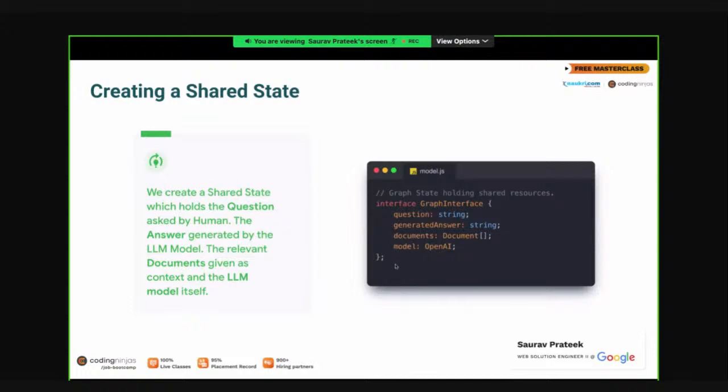Remember, in the vector store, we are storing our knowledge base, whatever knowledge base we have for software engineering and coding interviews. We will retrieve that from the vector store and store it in the documents because we have to give that to the LLM model. And this is the model. This will be shared across all the nodes. This is an OpenAI LLM model which we're going to create. And then we will build our entire chatbot using this interface.